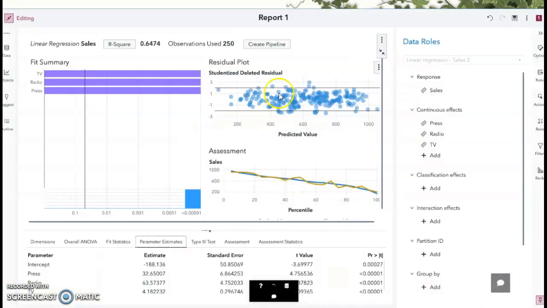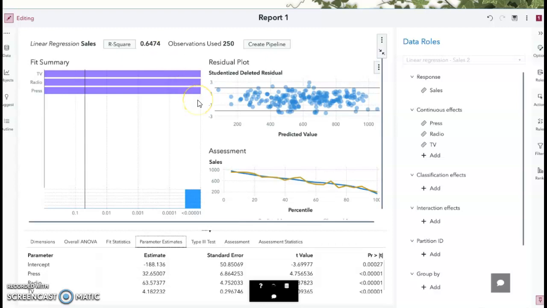So here we ran our regression with press, radio, and TV as our continuous effects and sales as the response. In this regression equation, we're including more variables and more factors in our analysis. You can already see right off the bat that the R-square is a bit higher, even closer to 1. And the line actually looks like a better fit, further proving that the higher the R-square value gets, the better the goodness of fit of your model.